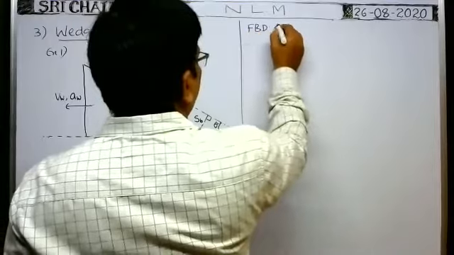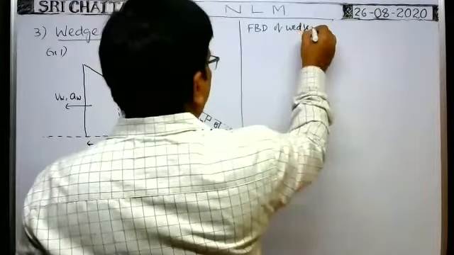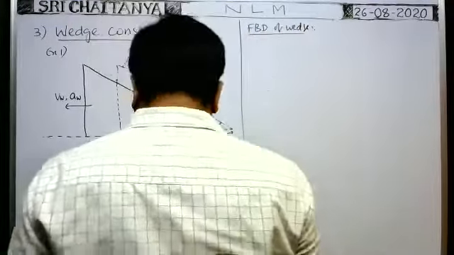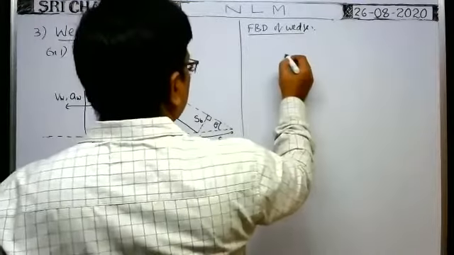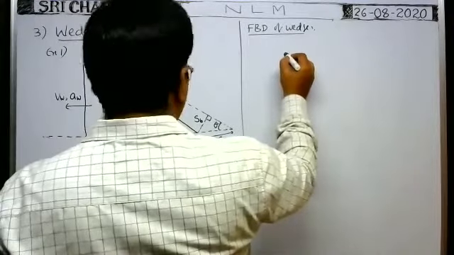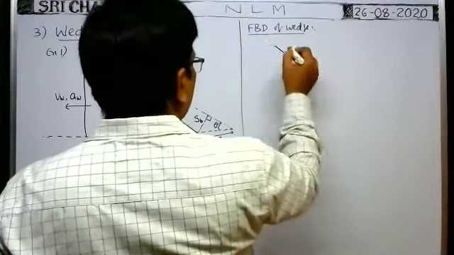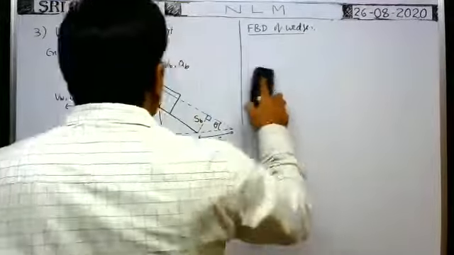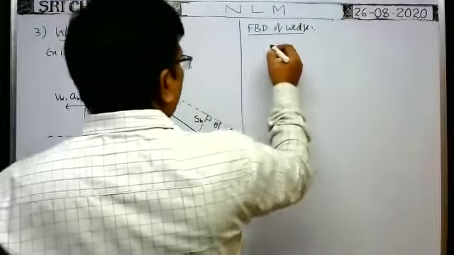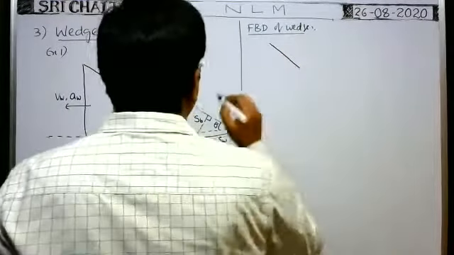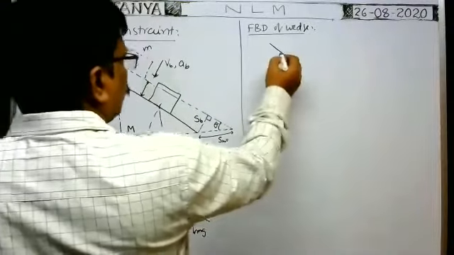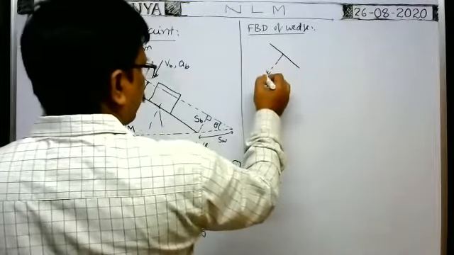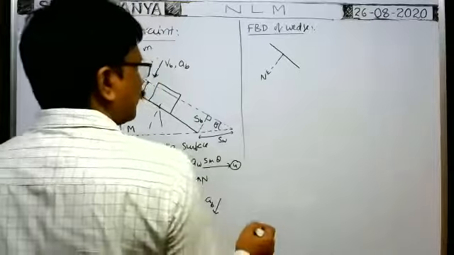Now, the free body diagram of the wedge we have to see first. Here this is the wedge. A free body diagram means we represent it with a dot only. So in order to understand, suppose this is the wedge. On the wedge, no doubt, the normal force acts in this direction.